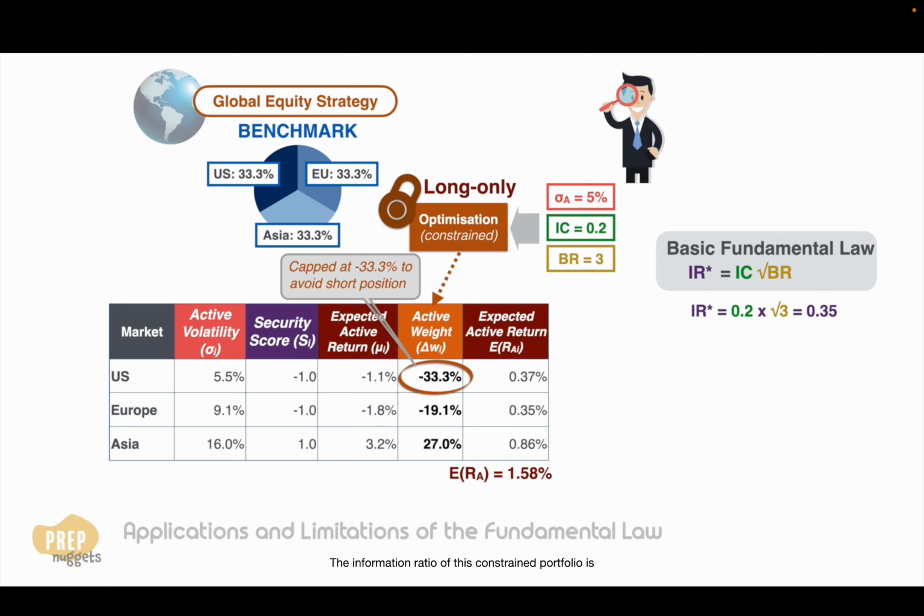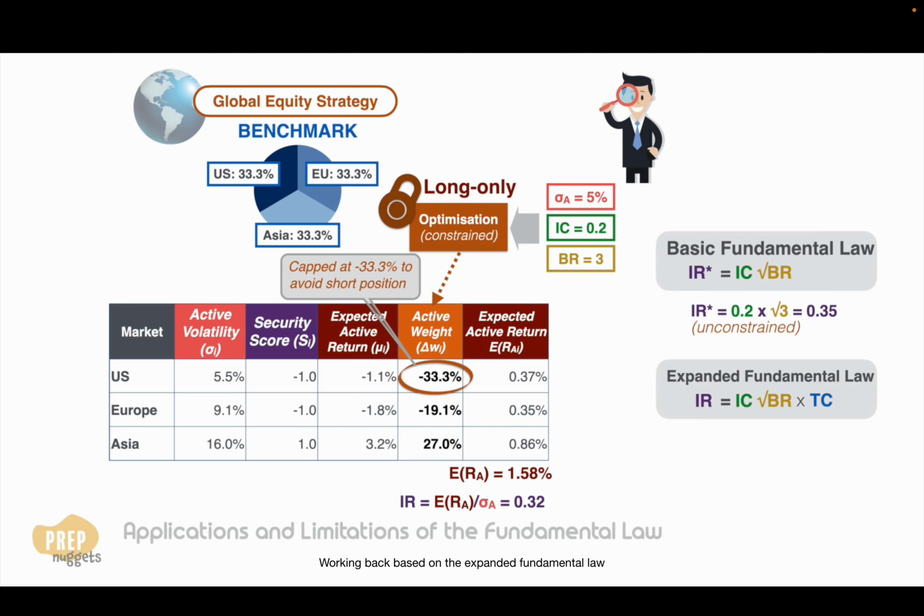The expected active return of the portfolio is lower at 1.58%. The information ratio of this constrained portfolio is therefore 0.32, lower than the optimal IR of 0.35 when the portfolio is unconstrained. Working back, based on the expanded fundamental law, we get a transfer coefficient of 0.91 for the constrained portfolio.